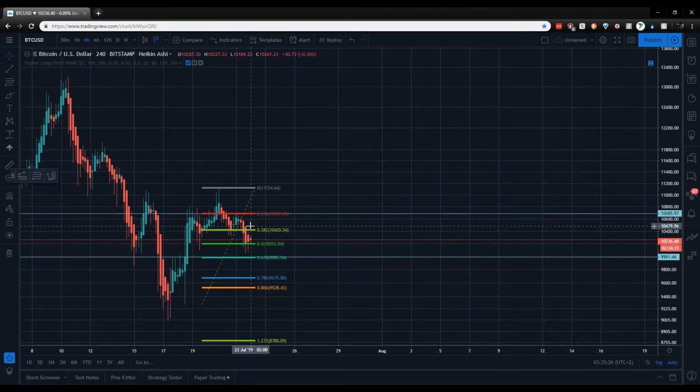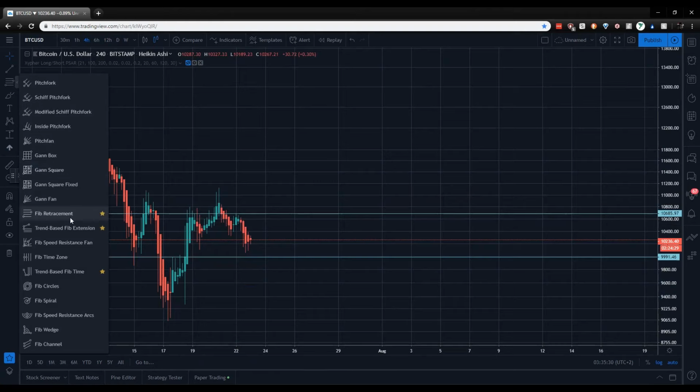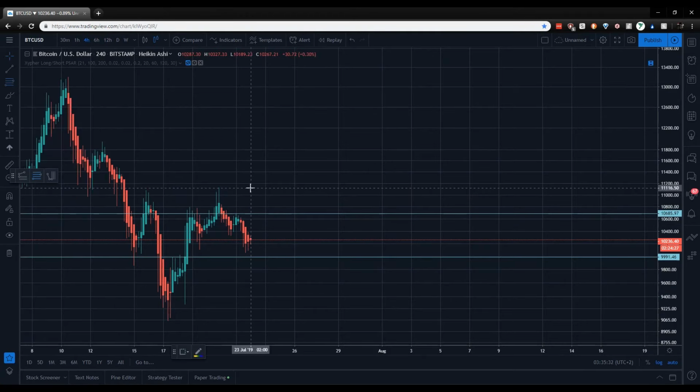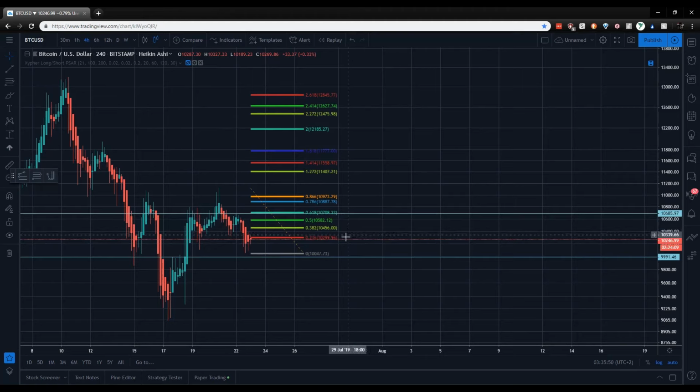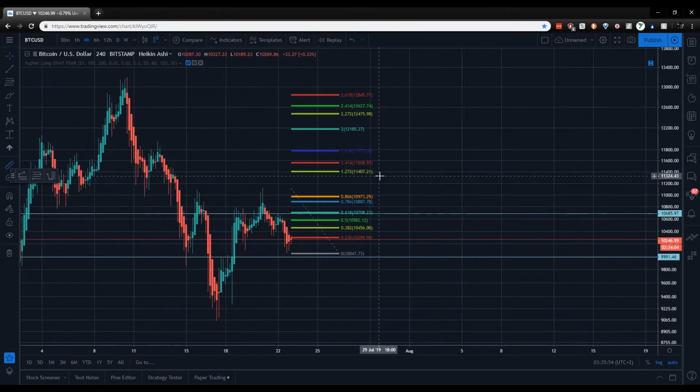The next potential short zone on a higher high is also $10,700, and I'm planning to sell some of my Bitcoin here with a potential profit of 4%. Not bad.